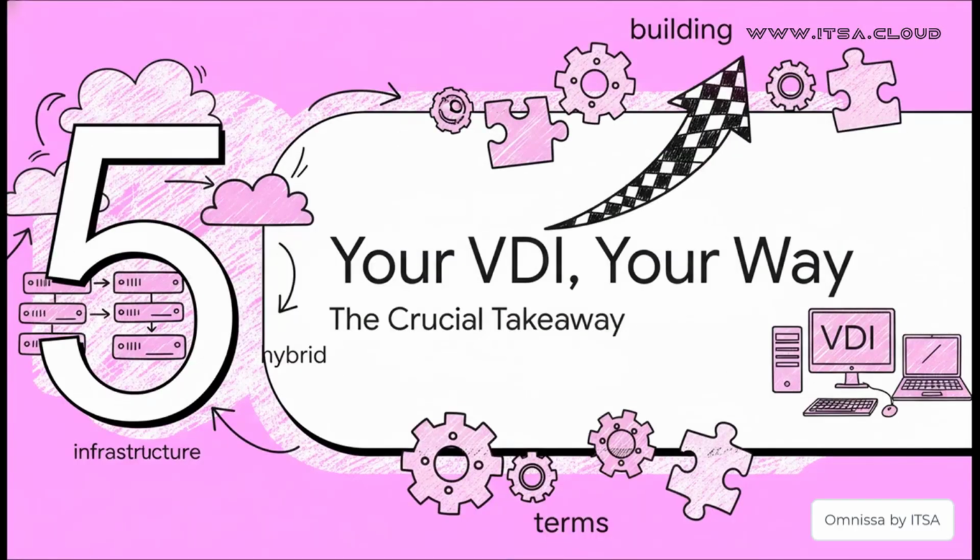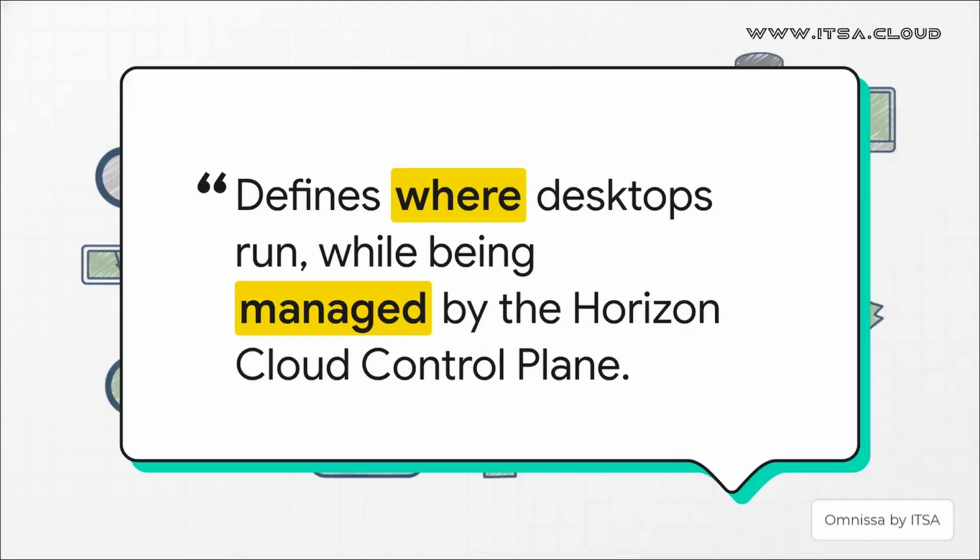So let's wrap this all up. If you walk away with just one thing from this whole explainer, what should it be? It's this. You can finally build a VDI environment that works for you, on your terms. This quote from the source material just nails it. The whole magic is separating where your stuff runs from how you manage it. The capacity provider is the where, Azure, your data center, whatever. The control plane is the unified how, and that separation, that decoupling, is what gives you all the flexibility and control you've been looking for.